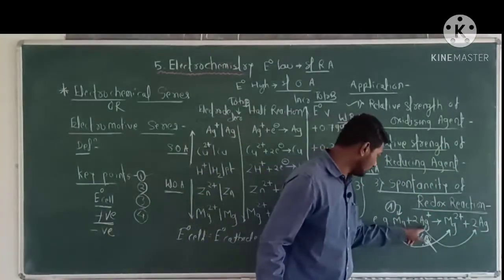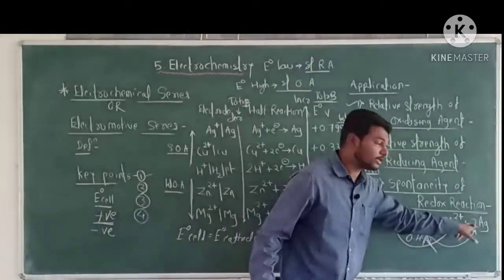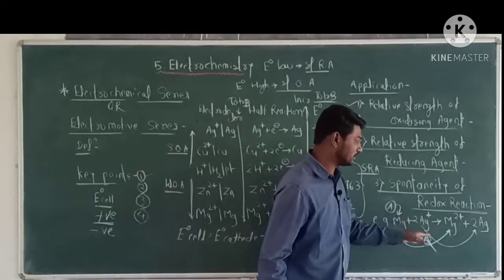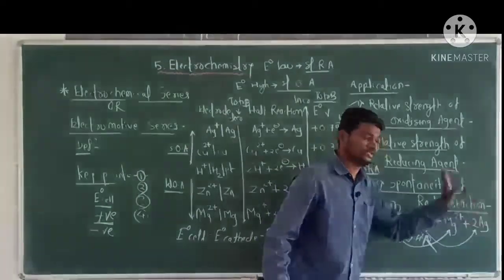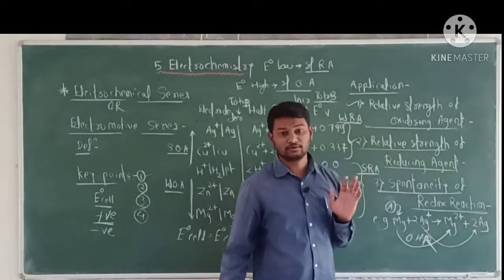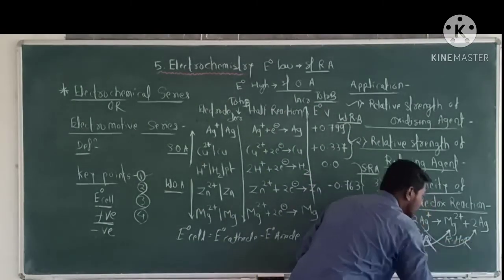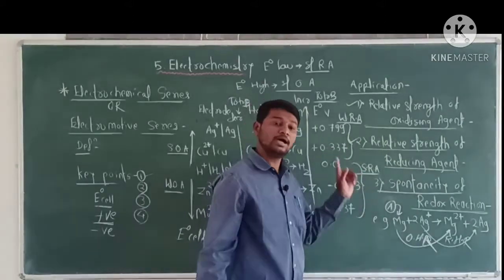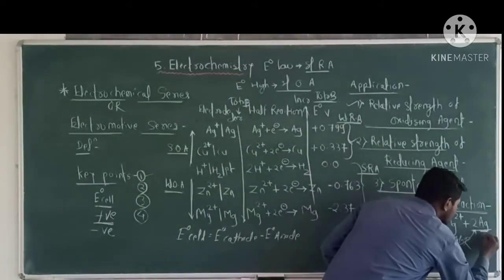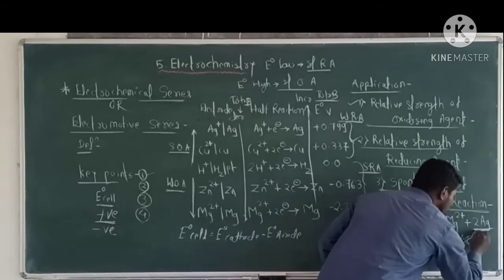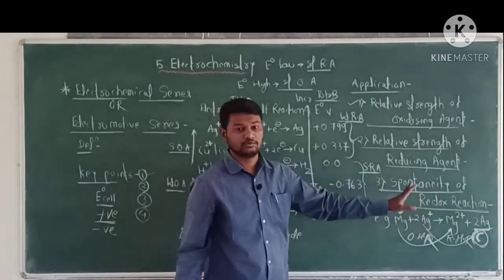Second, the 2Ag+ is converted into 2Ag, that is, it is reduced into 2Ag by gain of electrons. It is a reduction half reaction, and reduction half reaction occurs at the cathode. That means this is the cathode.